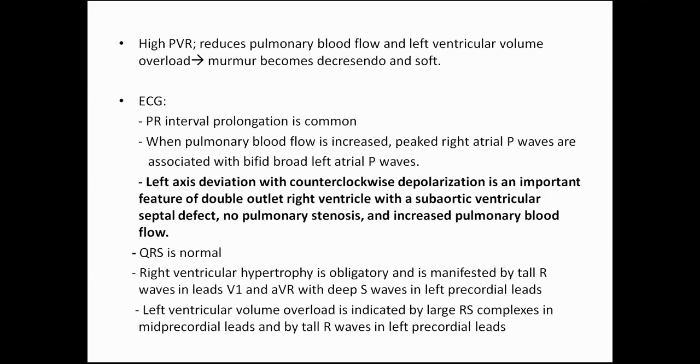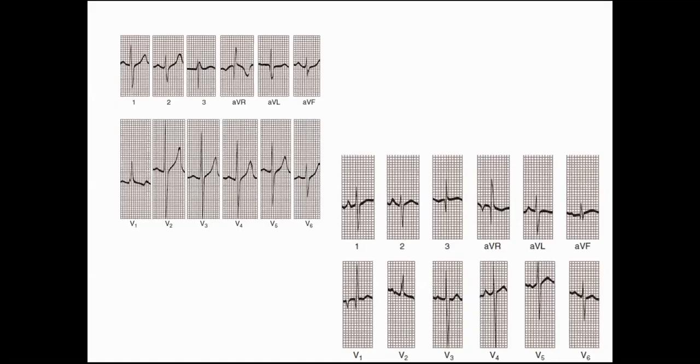Left ventricular volume overload is indicated by large RS complexes in the mid precordial leads and by a tall R wave in the left precordial leads. So these are the examples. This is an electrocardiogram which shows that the PR interval is prolonged, around 200 milliseconds. Left axis deviation.